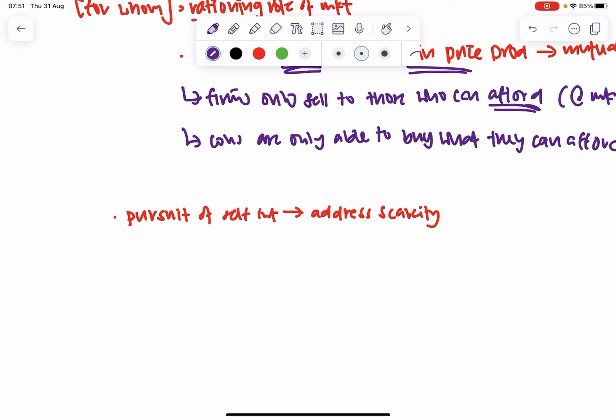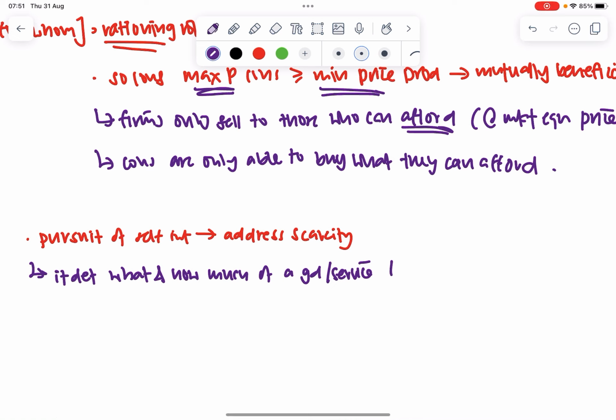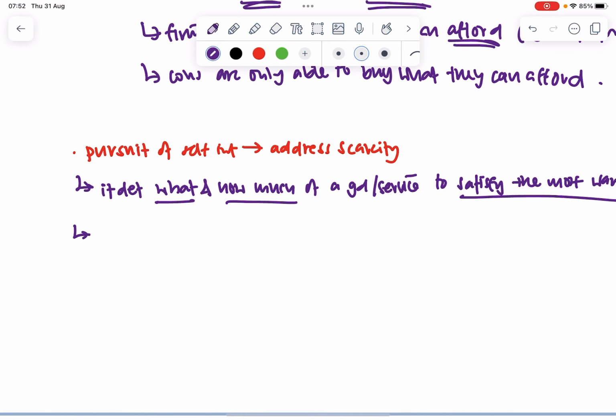I would say that it determines what and how much of a good or service should be produced to satisfy the most wants. And it also helps to determine who gets to enjoy the good.